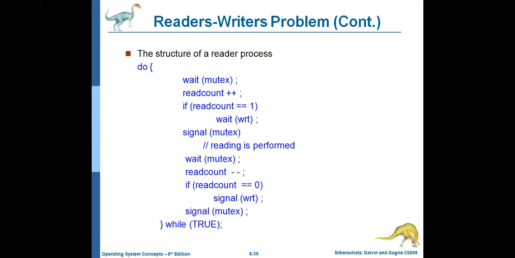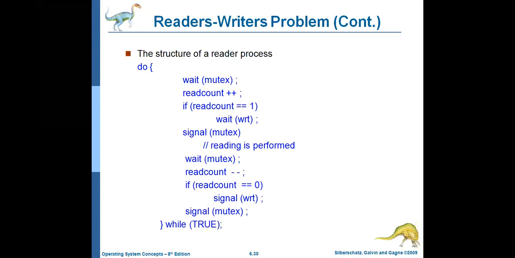So that is the reason why wait of WRT. What is the wait of WRT? Whenever the first reader came into the picture, read count equal to 1. That means the read count value is initially 0. 0 plus plus means 1. 1 equal to 1, condition true. So whenever there is at least one reader, what we need to do? We should not allow the writer process.